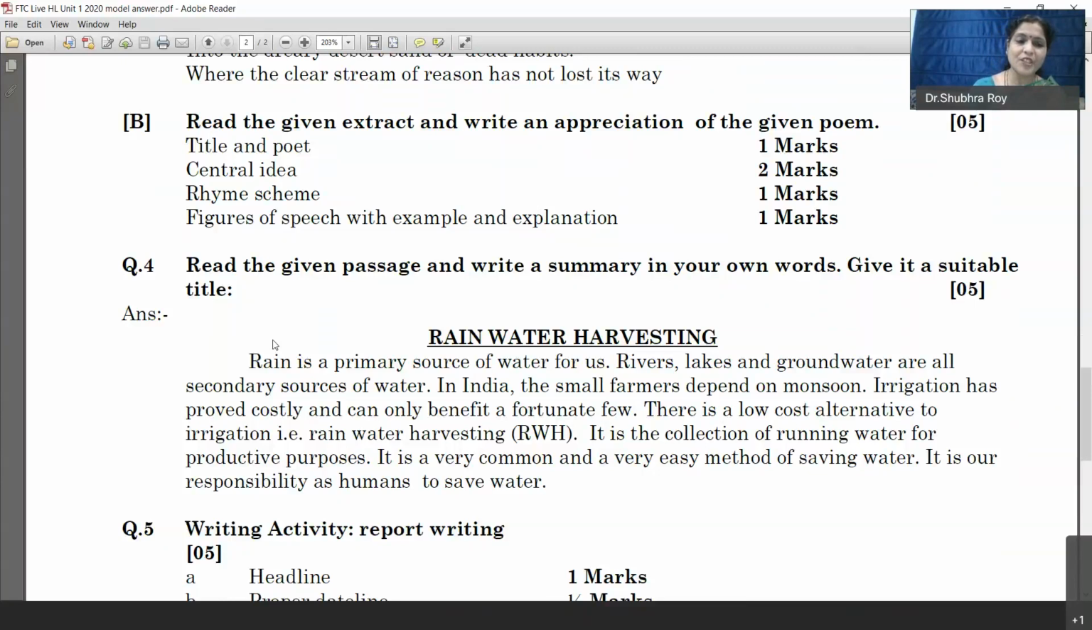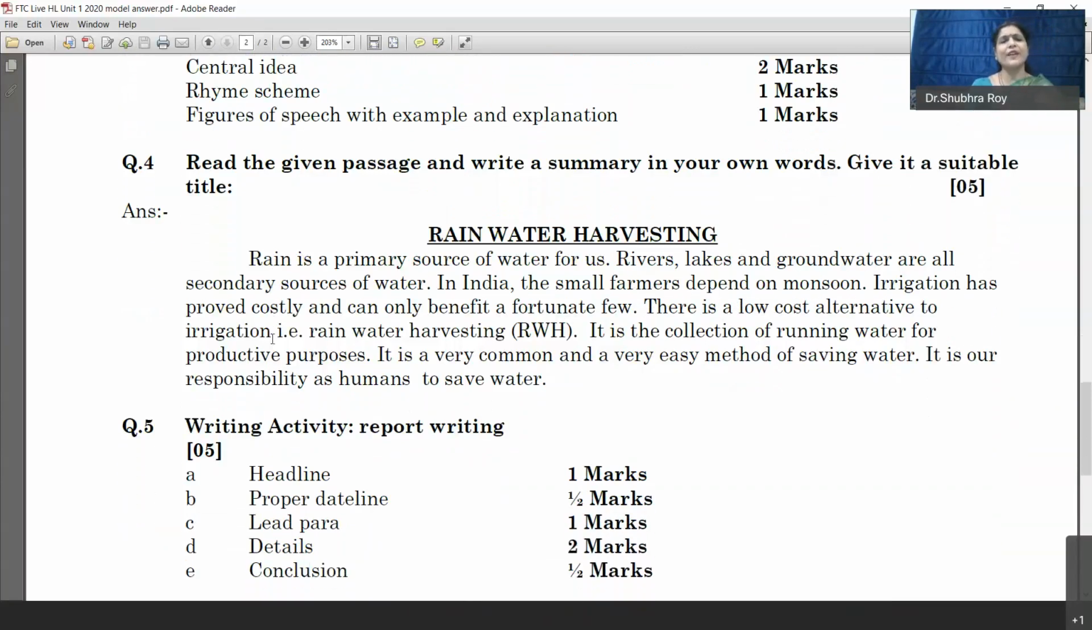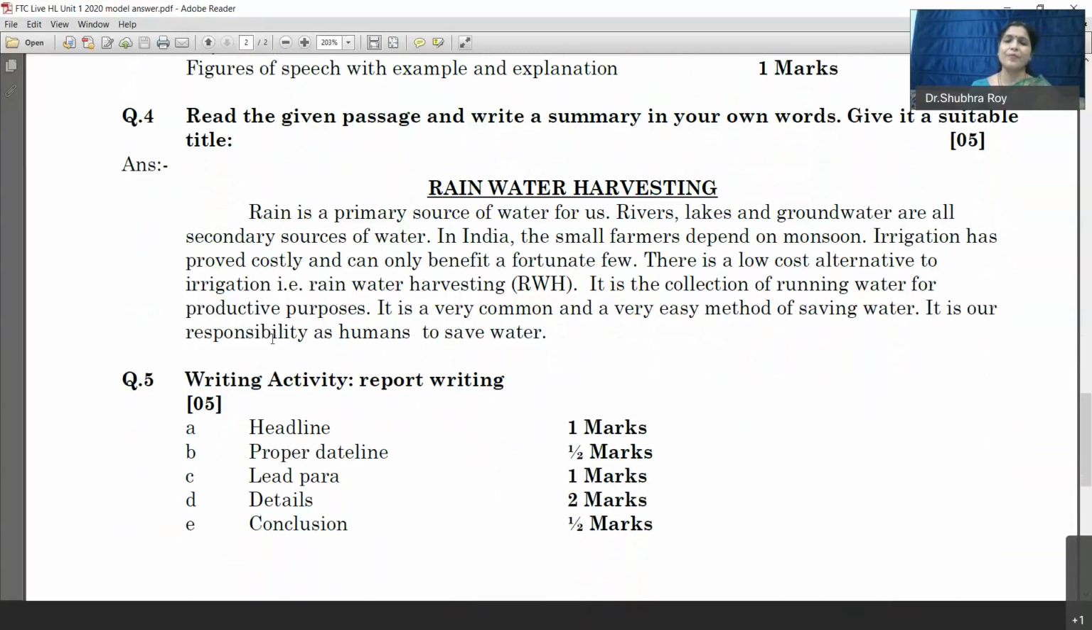Then let's go to question number 5. Question number 5 is writing activity, report writing. Here we are going to discuss report writing. I have given points. I have not written a report here in the answer because I expect that first language children should be able to write a report by now.